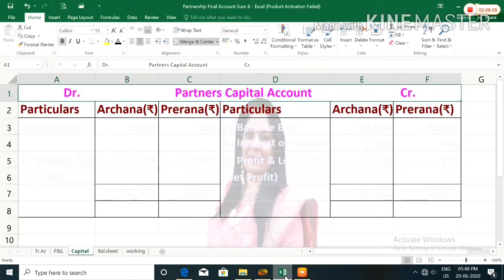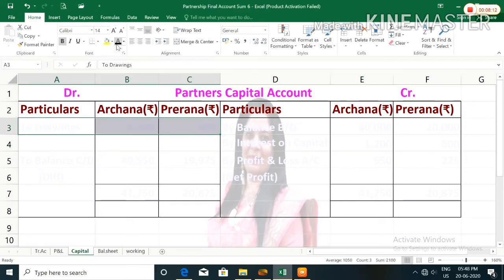Drawing will be recorded in the partner's capital account debit side. So here on the debit side we will record drawing: 1,200 in the Archana column and 900 in the Prerna column.